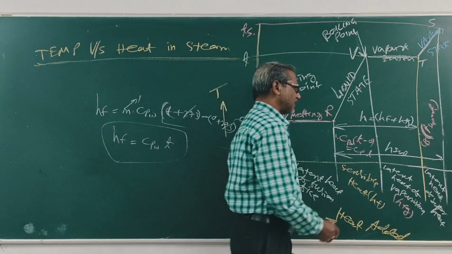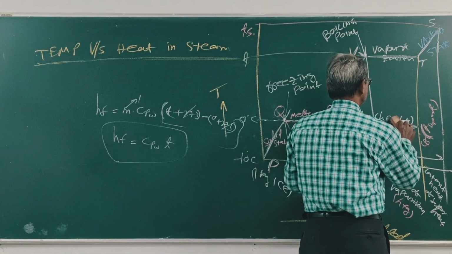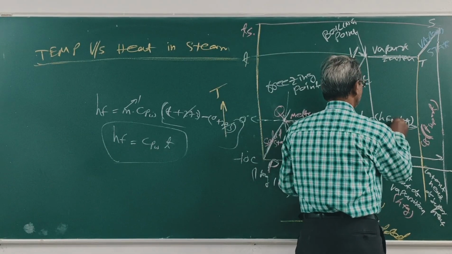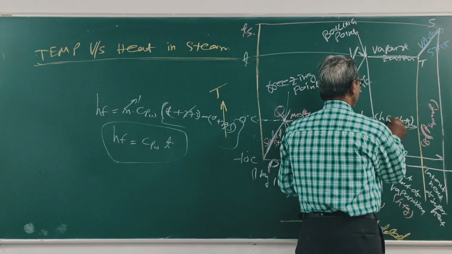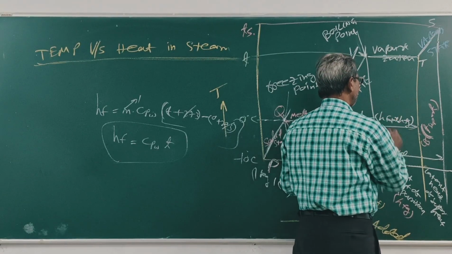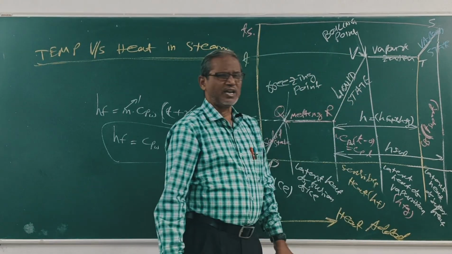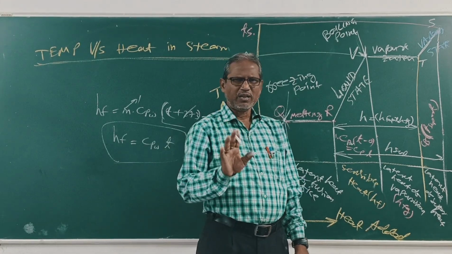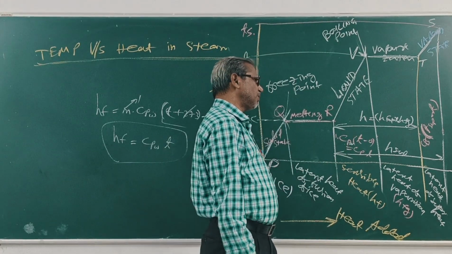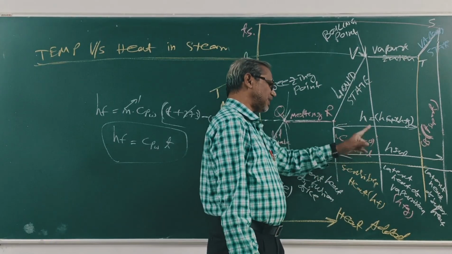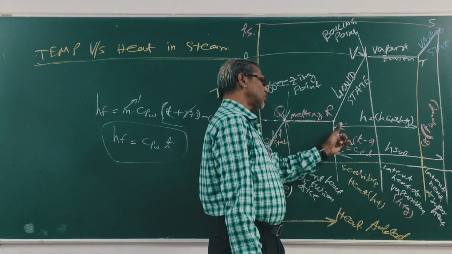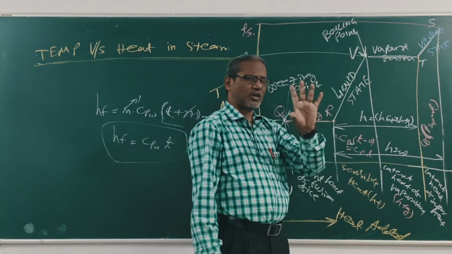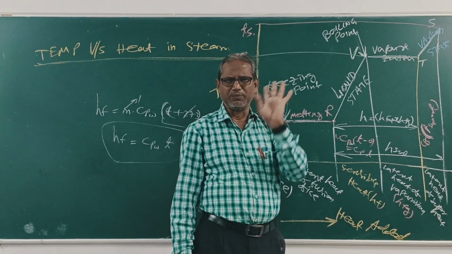Clear? Or hf plus x into hfg. For wet steam, this is equal to hf plus x hfg. For dry steam, x is equal to 1, hf plus hfg. From B to T, hfg, this is hf.